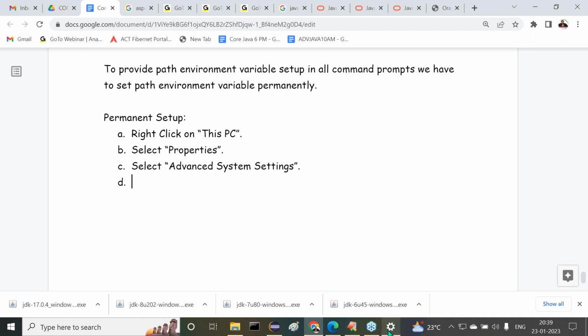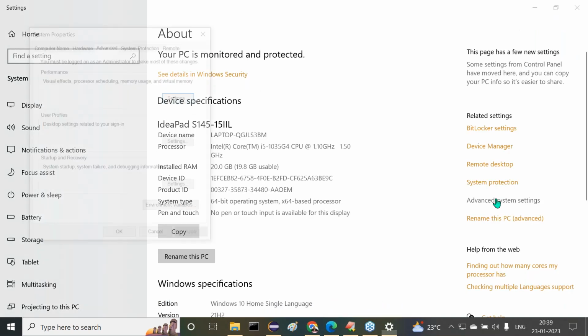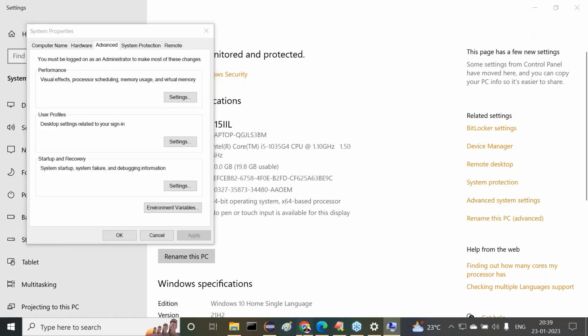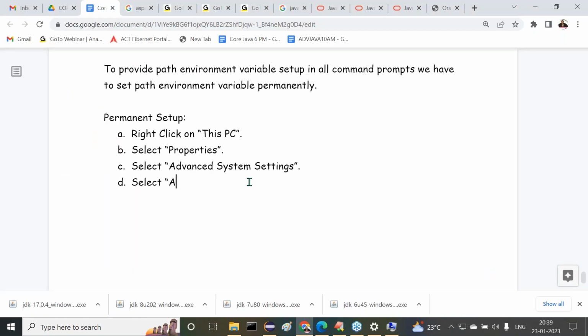Now click on Advanced system settings. The Advanced tab is selected by default here. Select the Advanced tab, then click on the Environment Variables button.